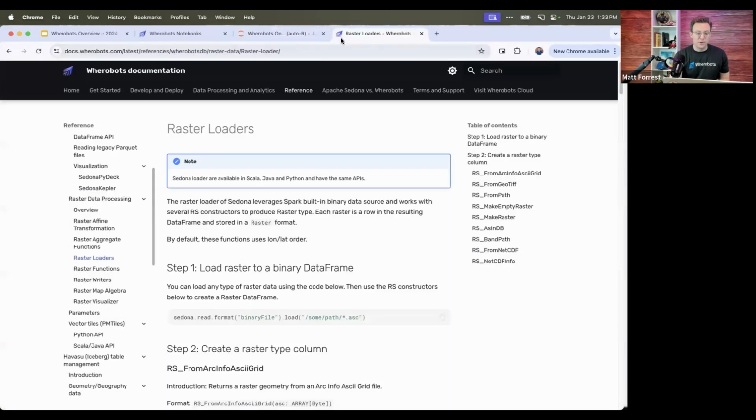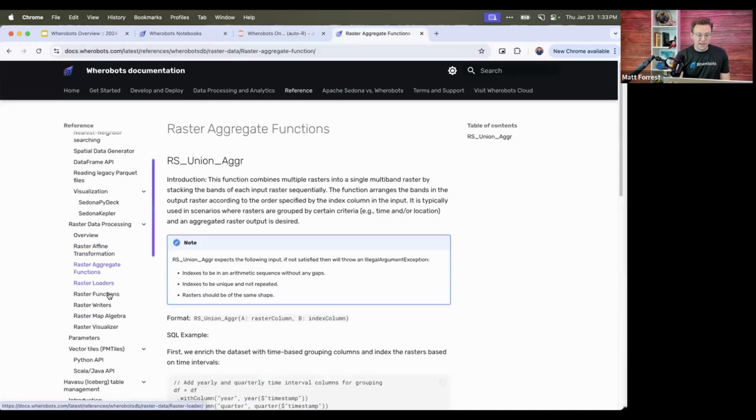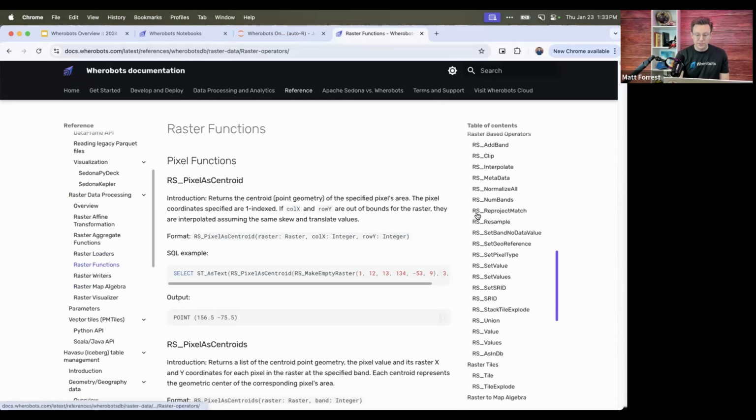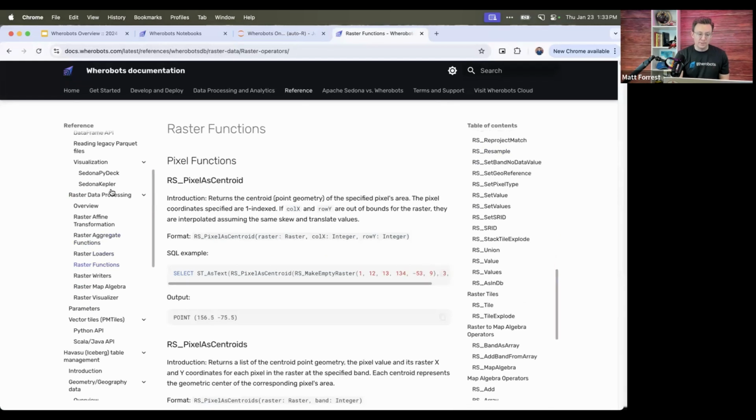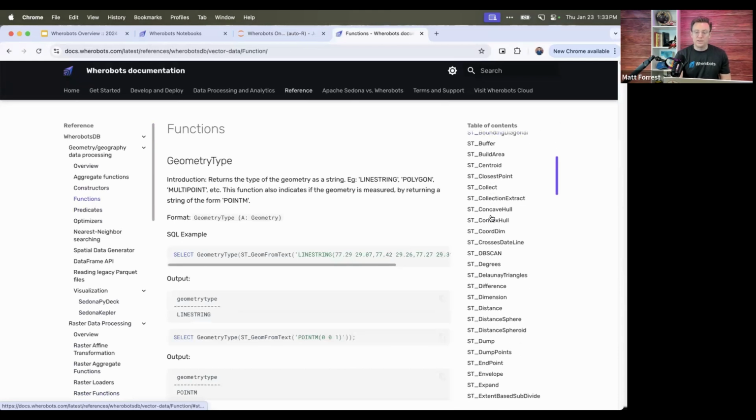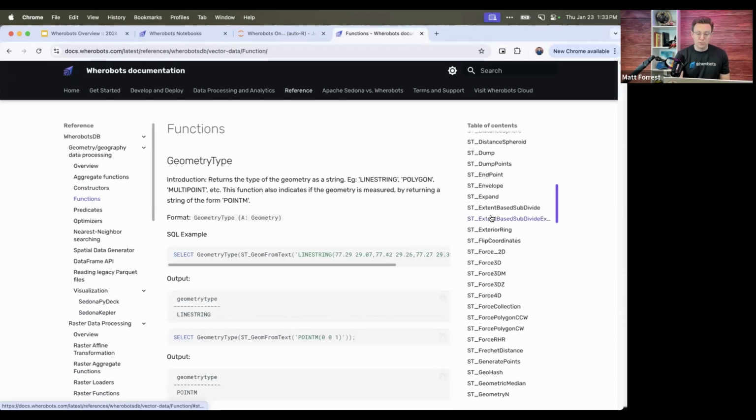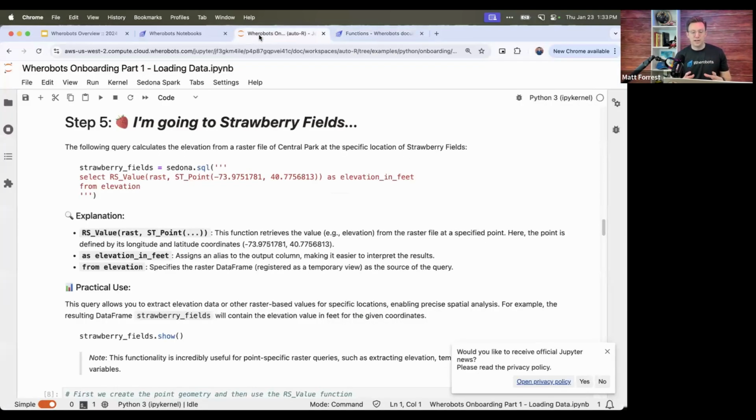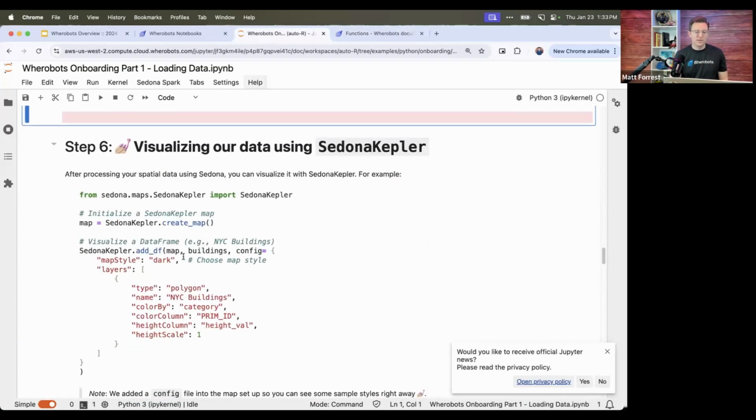If you're curious and want to go deeper here, you can go to docs.wherobots.com. And in the reference here, you can see all of the different raster functions that we have. So there's lots of different ways to work with raster data and raster functions. Same with geometry data. There's just about as many functions here to work with geometry data. So you can check that out if you want to get deeper into the functions. We're just showing you how to get your data in and querying it and working with it today. So that's our first job. So yep, we did our piece here.